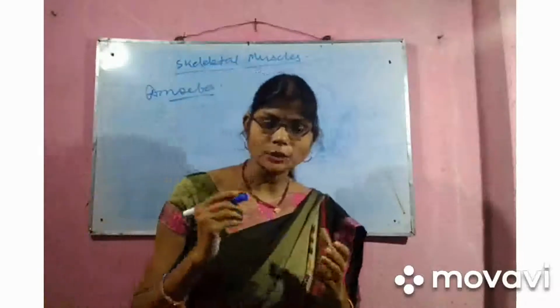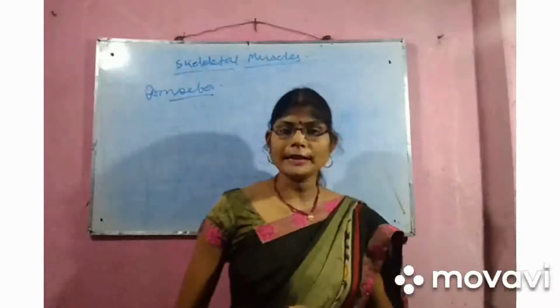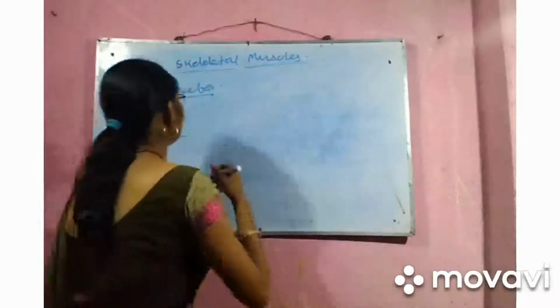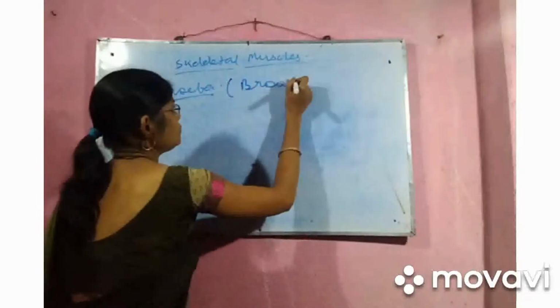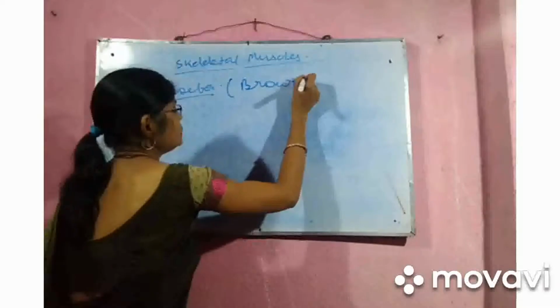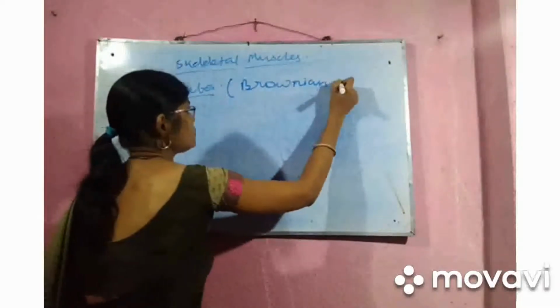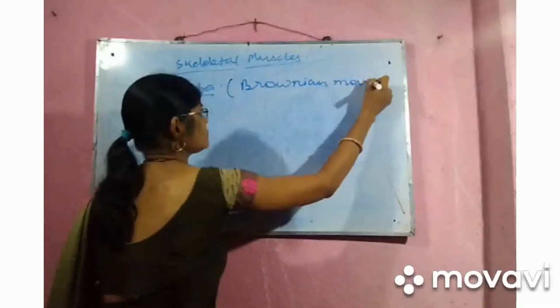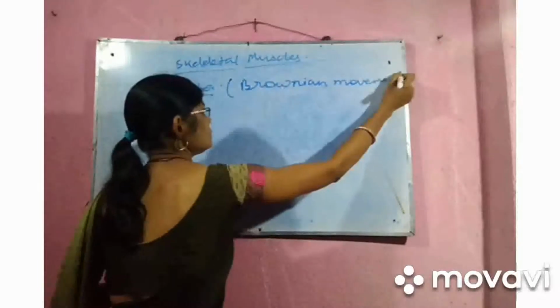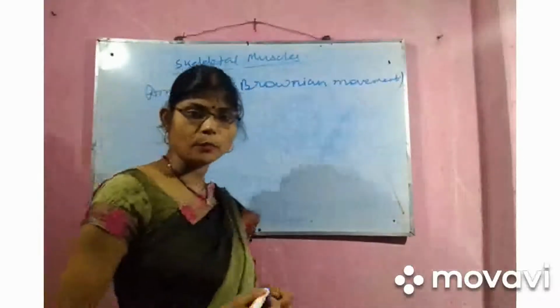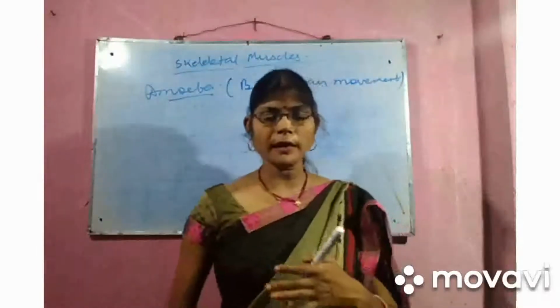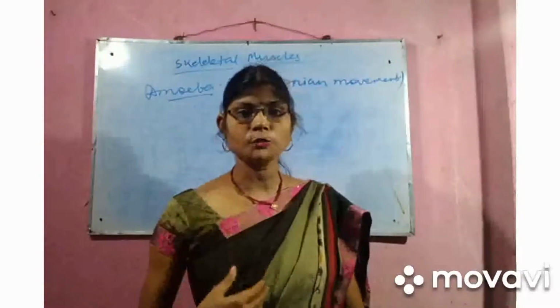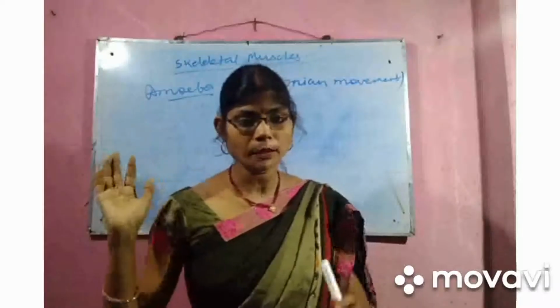The protoplasm shows natural movement. This natural movement is called Brownian movement, because of which the nutrients and oxygen are distributed equally throughout the protoplasm.